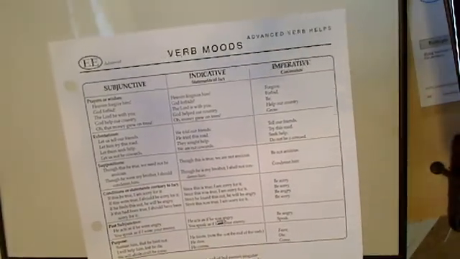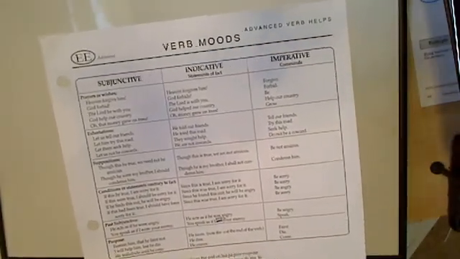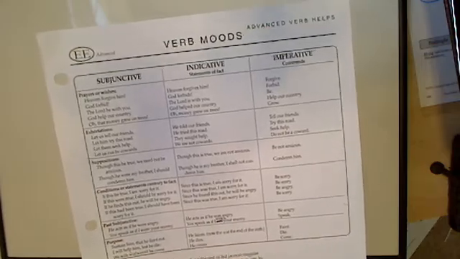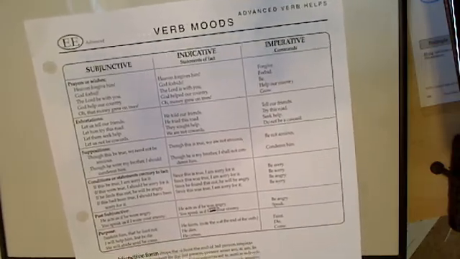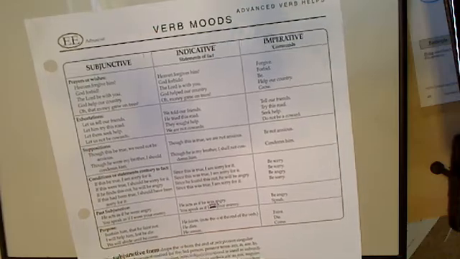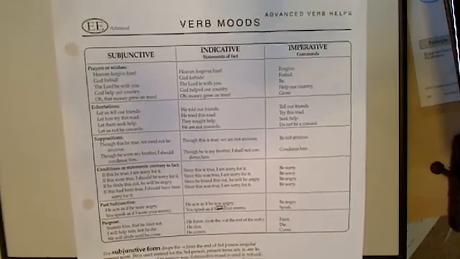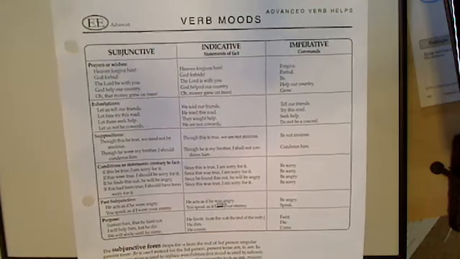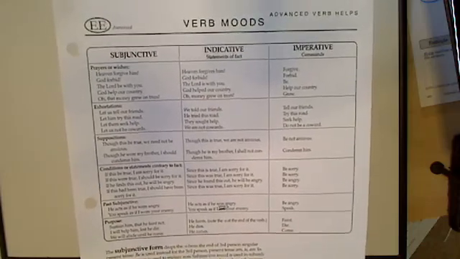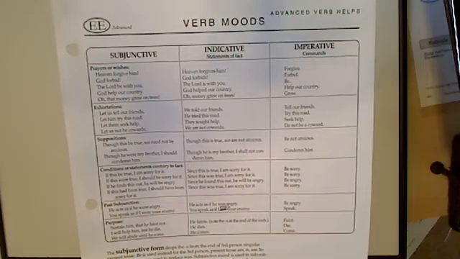The chart about verb moods, specifically the subjunctive case. Just something to look at. You don't have to copy this chart or learn it, like memorize it or anything like that. Just go over it, talk about the different kinds of subjunctive sentences that we can make.